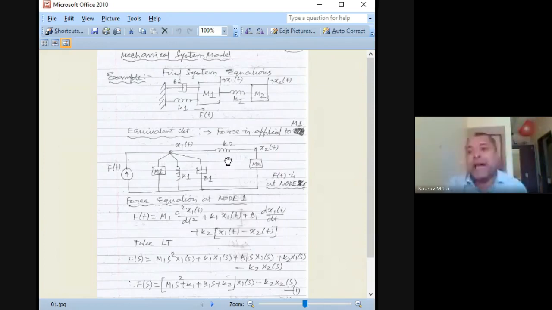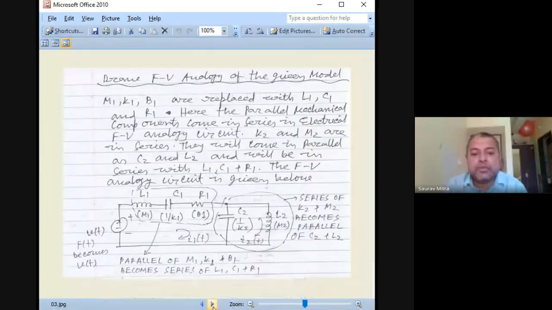This k2 will become parallel in the FV analogy, and we know k is equal to 1 by C. So see that this k becomes 1 by C, or C2 becomes 1 by K2. It is very simple. There is nothing to worry about. M becomes L. Okay, so M in mass becomes L in inductor. B becomes R. That is whatever is the friction, that becomes resistance. And K becomes 1 by C, or C becomes 1 by K.